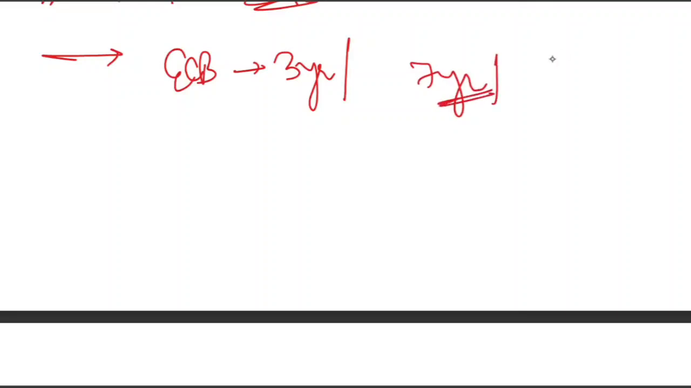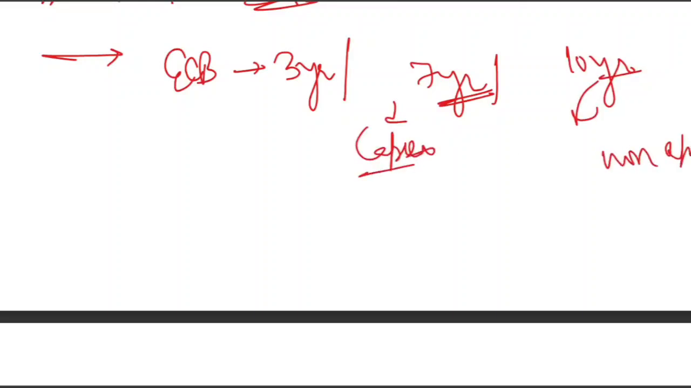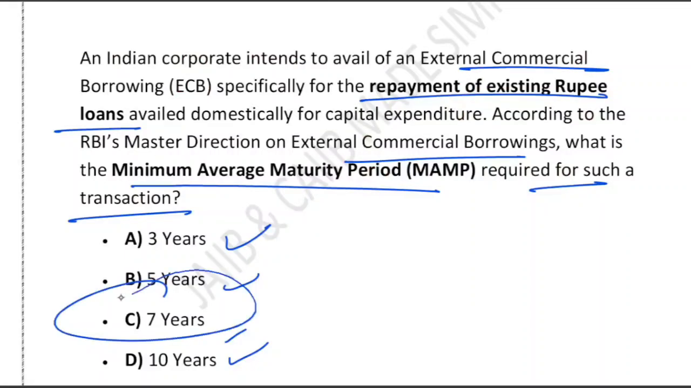If it is general ECB maturity, that is 3 years, for normal business purpose. If it is for repayment of rupee loan for capex, it is 7 years. This is exactly the case in the question. If it is for repayment of rupee loan for non-capex purpose, then it is 10 years. So see, for capex purpose they have given a 7 year timeline. For non-capex purpose they have given a 10 year timeline. Working capital is non-capex, like general corporate debt. Therefore the required MAMP in this particular case is 7 years. C is correct.